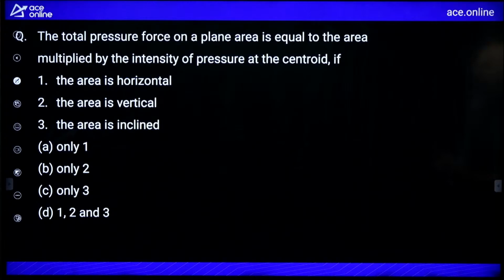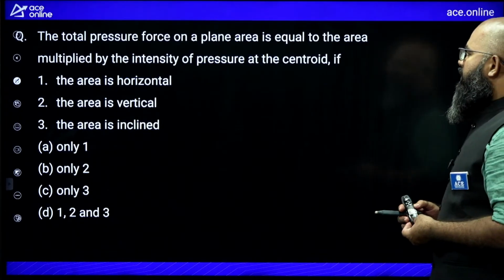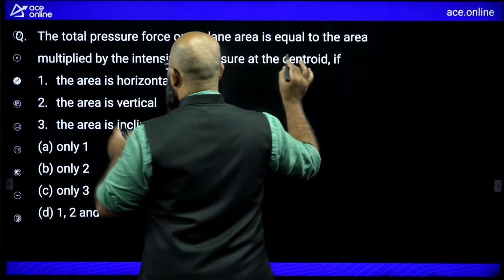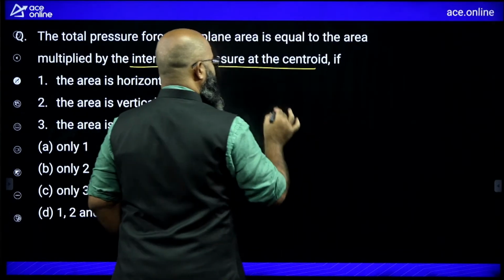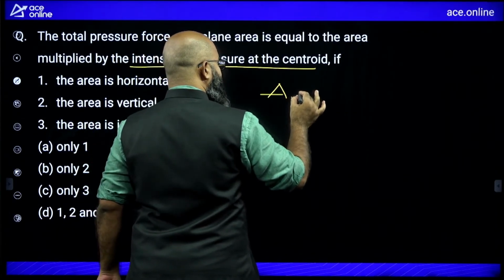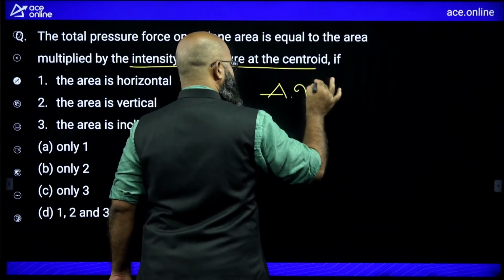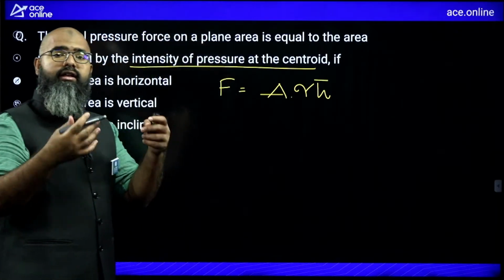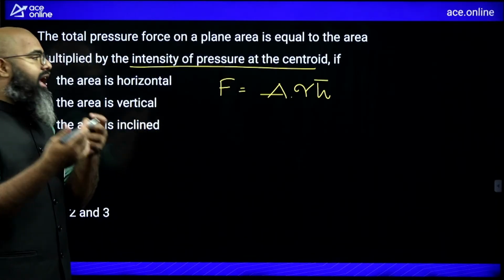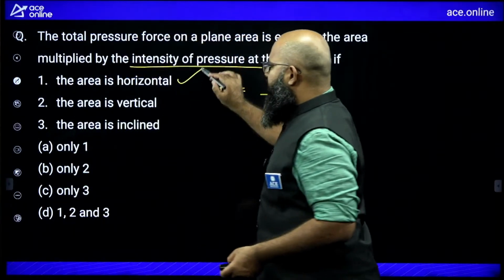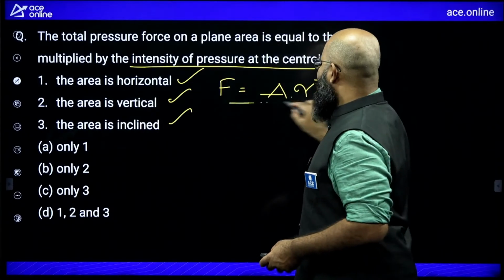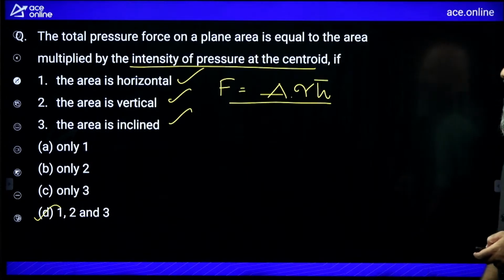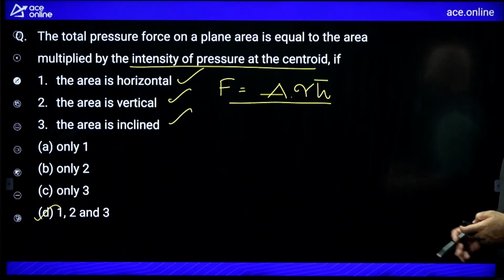The total pressure force on a plane area is equal to area multiplied by the intensity of pressure at the centroid. So area into pressure at centroid is how much? Gamma times h bar. Now see, force is equal to gamma area h bar, which is valid for any flat surface at any orientation. If the area is horizontal, vertical, or inclined, in all three cases this is valid. So the answer is option D. In all three cases, this formula is going to be valid.